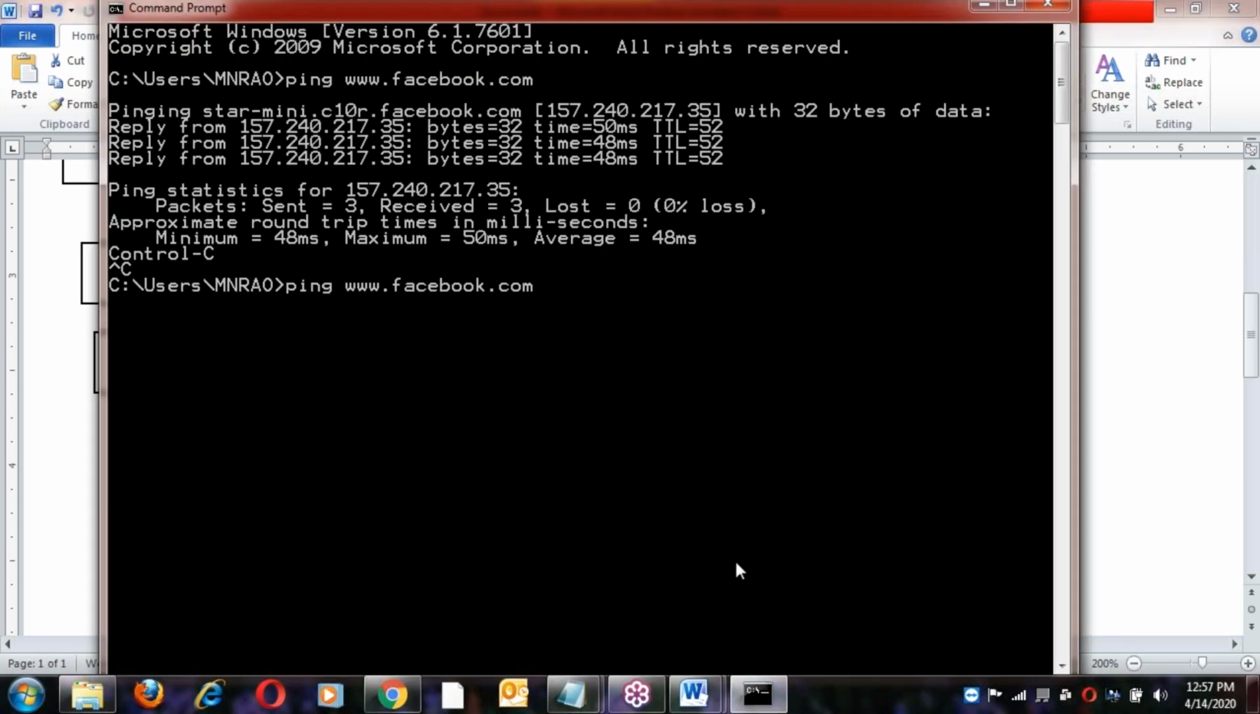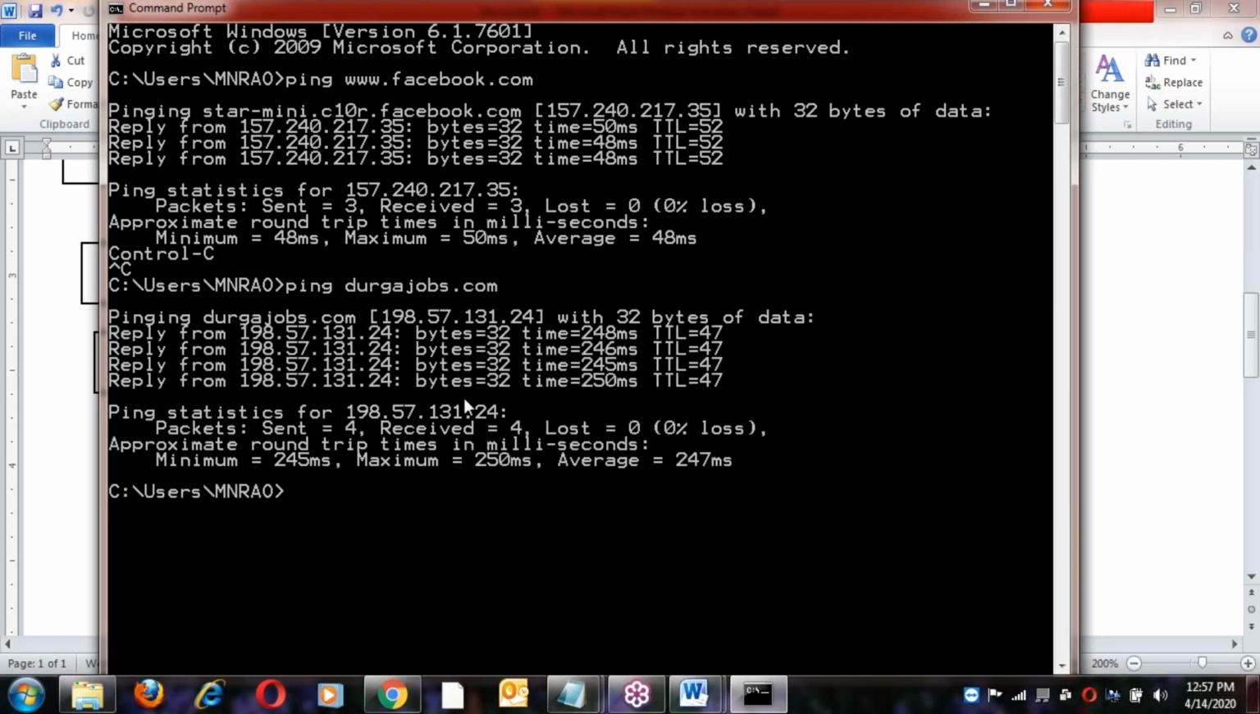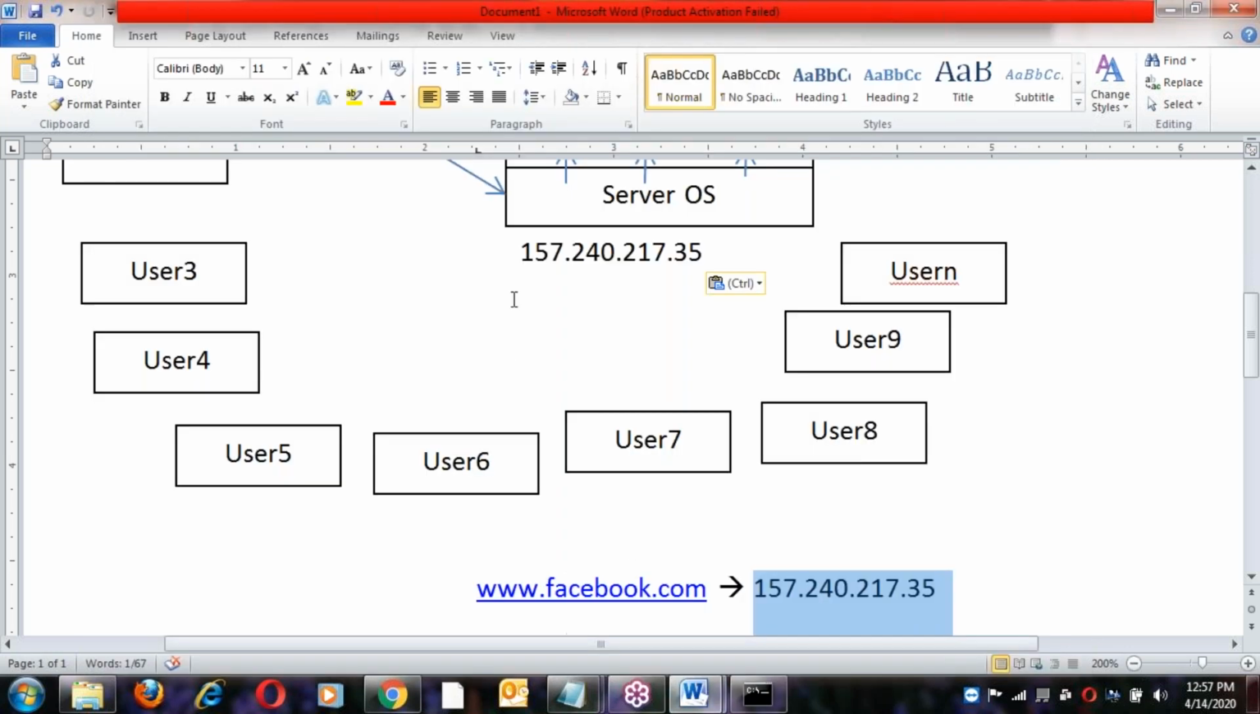One more here. Ping durgajobs.com. That server is working. That is its IP address. So the name is mapped to an address, and using that address it communicates. Likewise, my system also has an IP address.